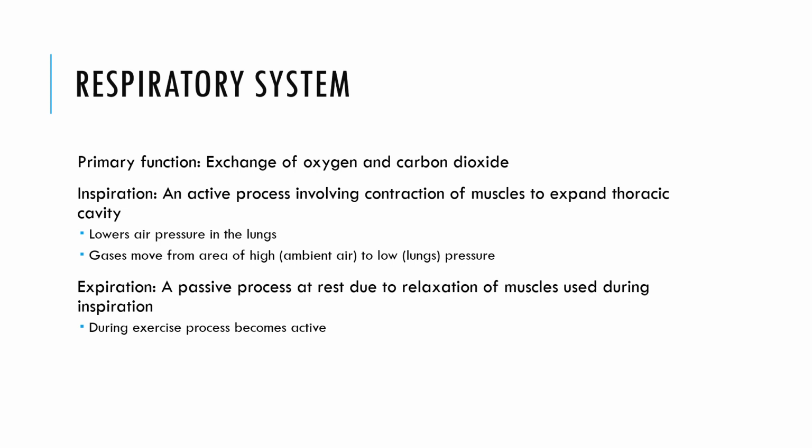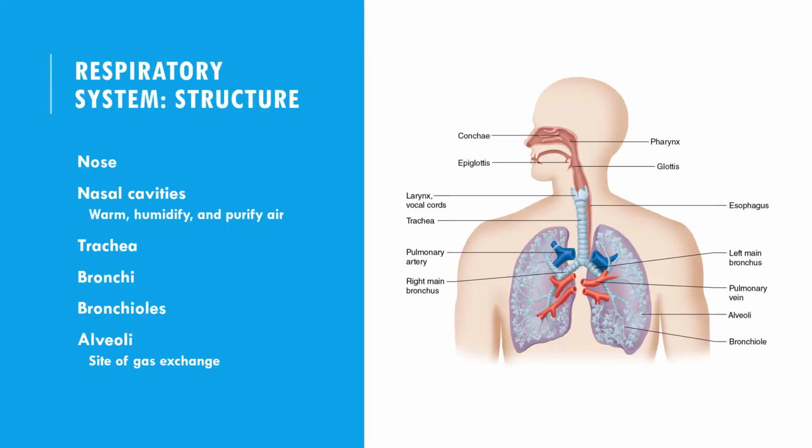In addition to the primary function of gas exchange, the respiratory system also helps regulate pH balance, filters out harmful substances from the air, and participates in the production of sounds for speech and communication. Overall, the respiratory system is essential for sustaining life by supplying oxygen to the body's cells and removing carbon dioxide, which is a waste product of cellular metabolism. The respiratory system is a complex network of organs and tissues involved in the process of respiration, which is the exchange of oxygen and carbon dioxide between the body and the environment. It primarily consists of the following structures.